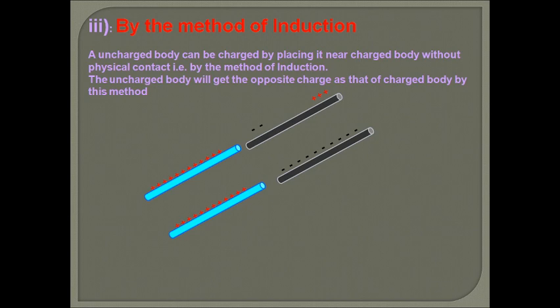And afterward, in this uncharged body, the negative and positive charge are redistributed. When this is earthed, from the right hand side, then the positive charge will go to the earth, and then when the uncharged body is moved away from the charged body, the accumulated negative charge will be redistributed, and the uncharged body will be negatively charged. So in order to make it negatively charged, we have to bring a positive charged body near the uncharged body, and vice versa. So these are the three methods by which a body can be charged.